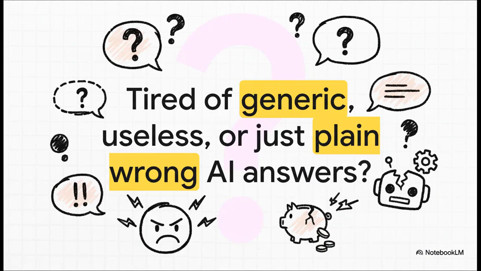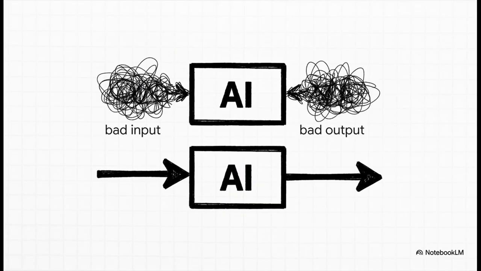So if you're sitting there nodding your head right now, trust me, you are in good company. Getting a vague or unhelpful response from a really powerful AI model feels like such a waste of time. But what if I told you the problem isn't that the AI is broken? So here's the thing. Most of these frustrating failures really just come down to how we're asking the question. These models are unbelievably capable, but they are not mind readers. The quality of what you get out is almost always a mirror image of the quality of what you put in. And today, we're going to fix that input.